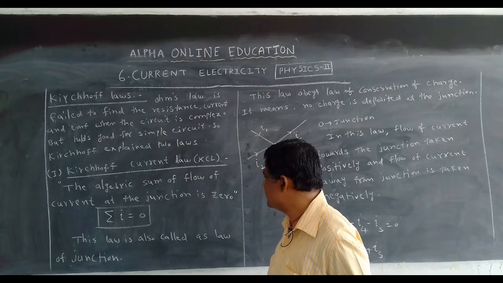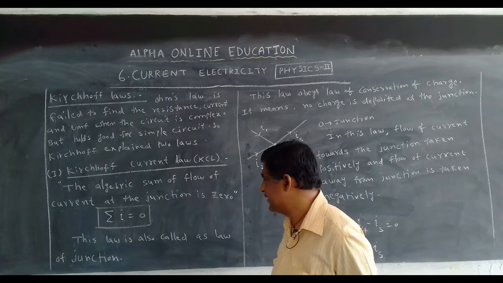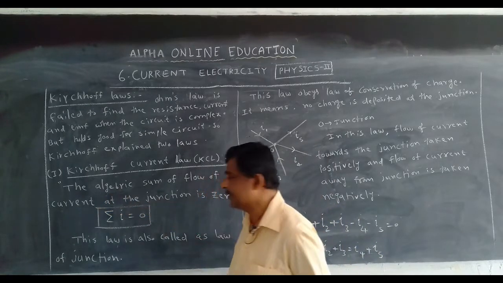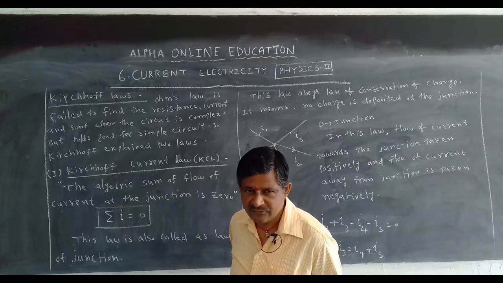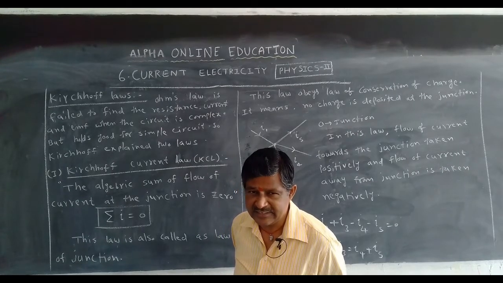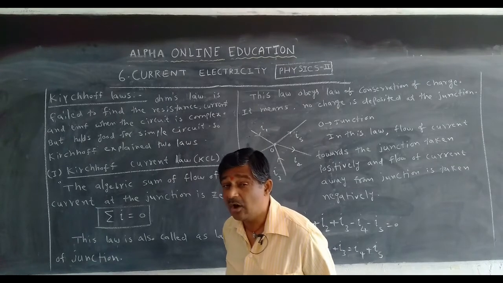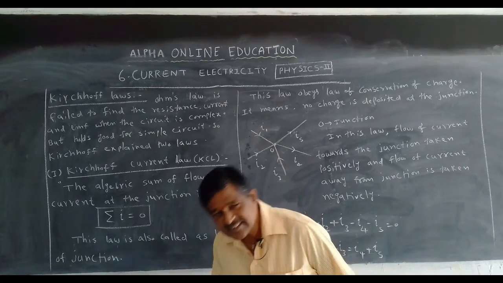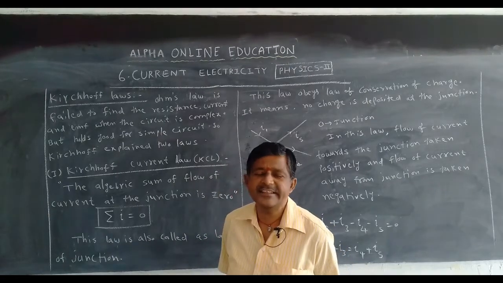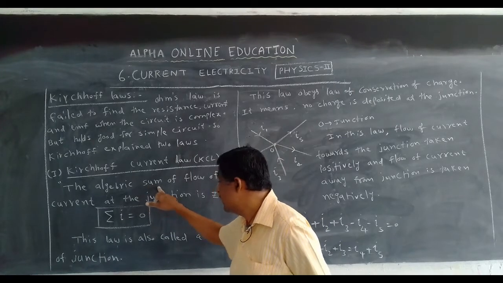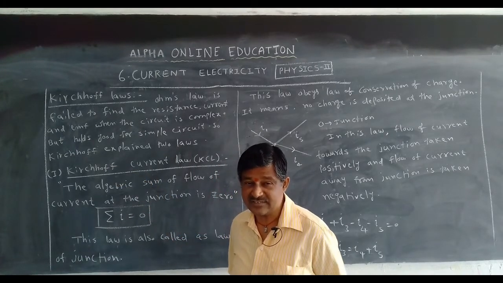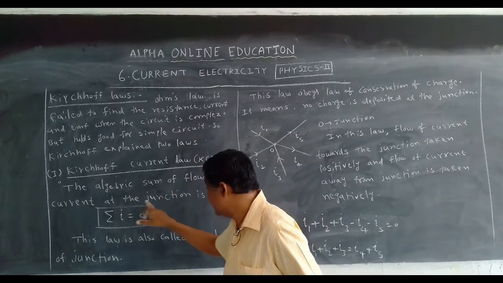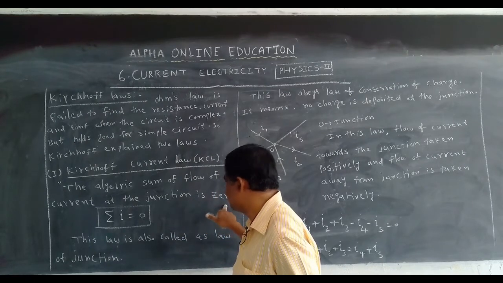The algebraic sum of flow of current at the junction is 0. This is very important. Which one? Algebraic. The algebraic sum of flow of current at the junction is 0. It is an algebraic sum. Algebraic sum means a combination of additions and subtractions. Only additions we can call a sum. When additions and subtractions both exist, it is called an algebraic sum.